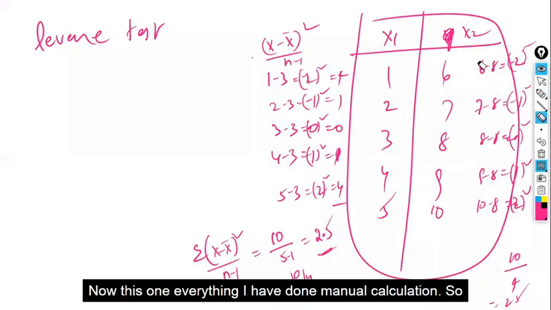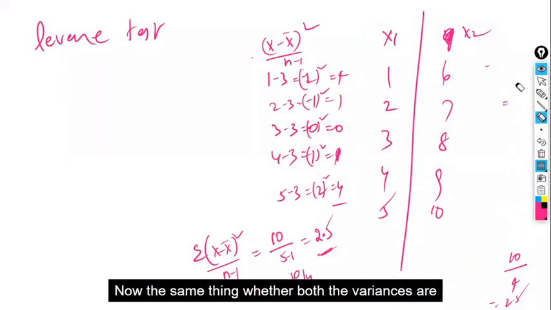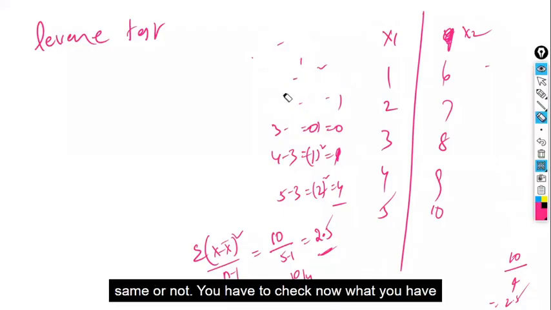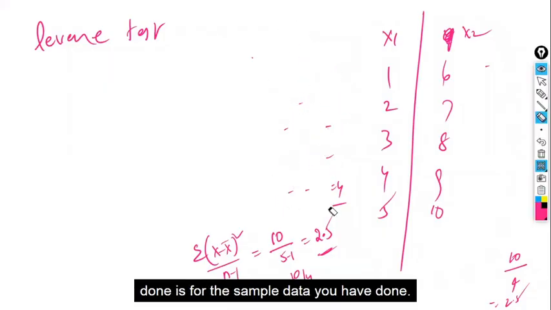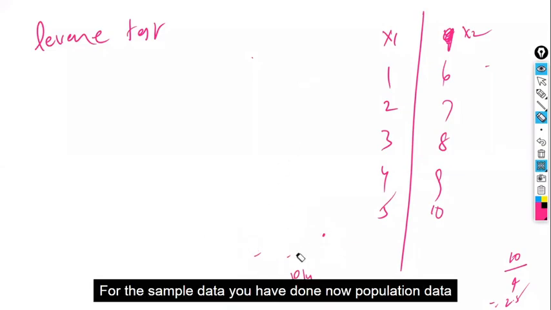Now, for this one I have done manual calculation, so forget about the manual calculation. Whether both the variances are the same or not, you have to check. What you have done so far is for the sample data.